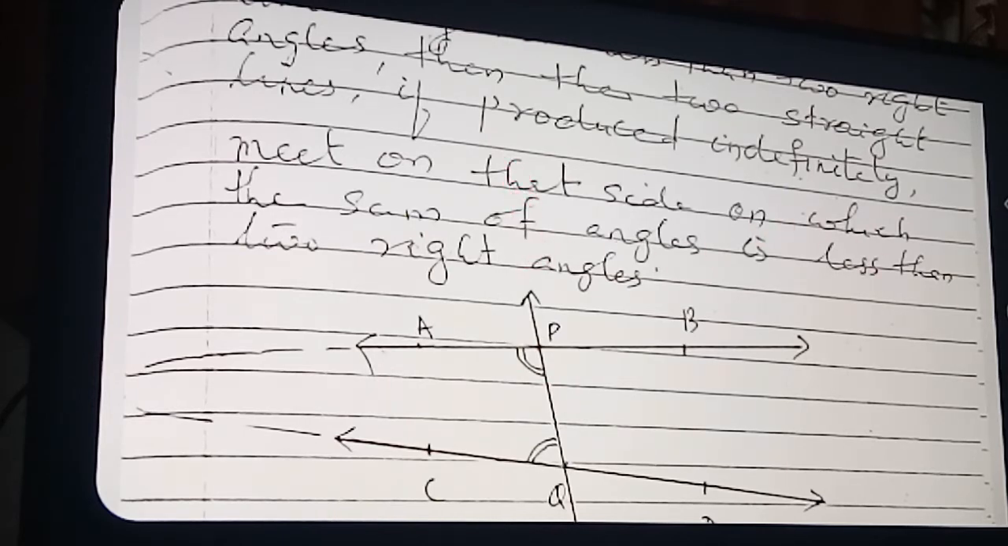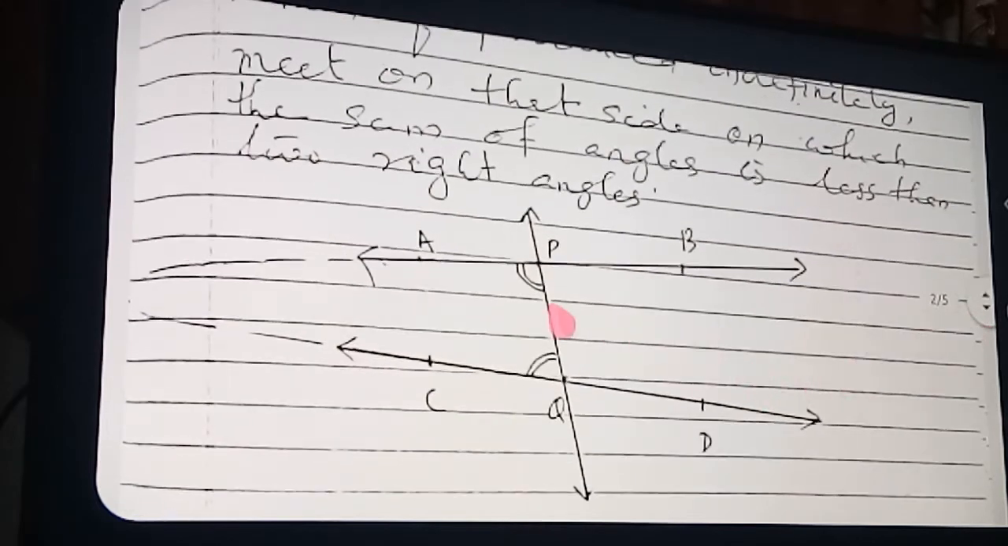Clear? So once more we can see the diagrammatic representation. Here, listen. A line is falling upon two straight lines. Which are the two straight lines? Line AB and line CD. Then how many interior angles are forming? Two pairs of interior angles are forming. One pair is this one and the other pair is these two angles. Here the sum of this angle plus this angle is less than 2 right angles. Less than 2 right angles means their sum is less than 180.